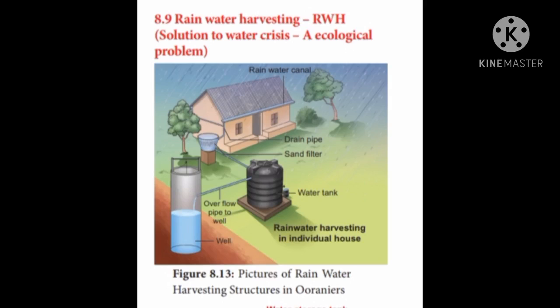This is one type of harvesting. In the other, you can find a well. Water is directly transferred to the well, and from the well the water is taken away. So any water conservation or preservation from the rain is called rainwater harvesting, and it can be done by methods adapted to our living place according to our house and environment. So two methods of water collection are given over here.